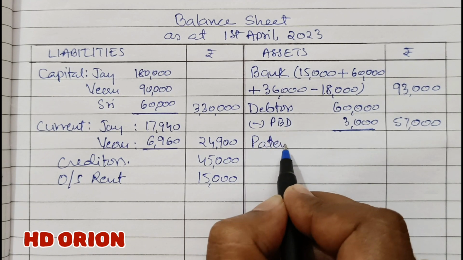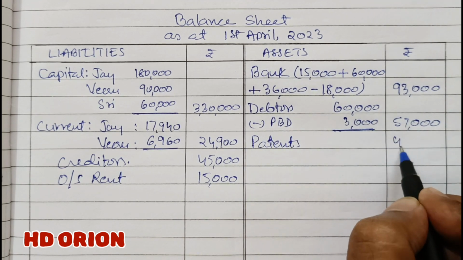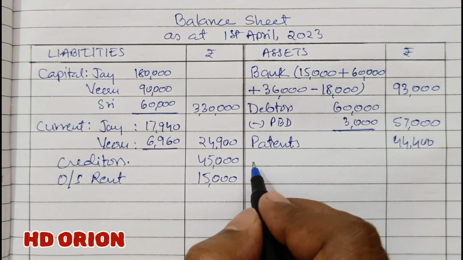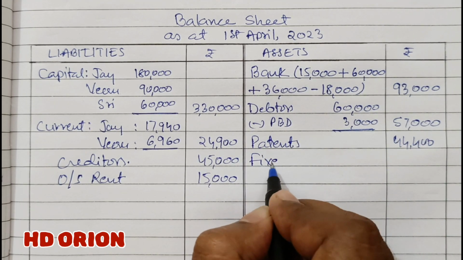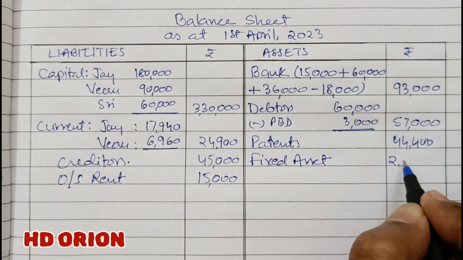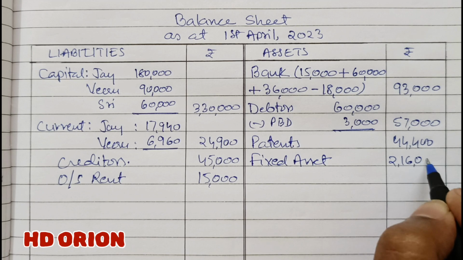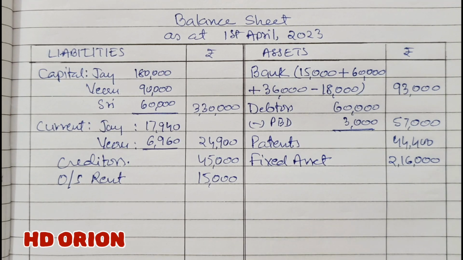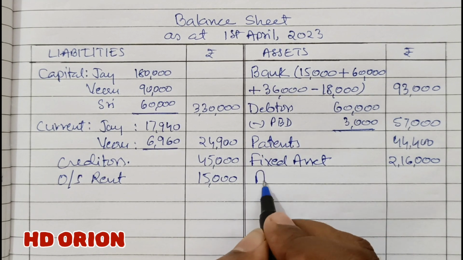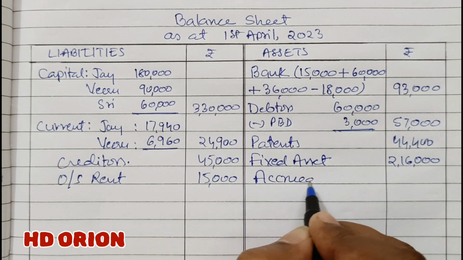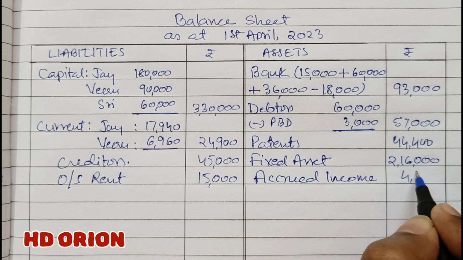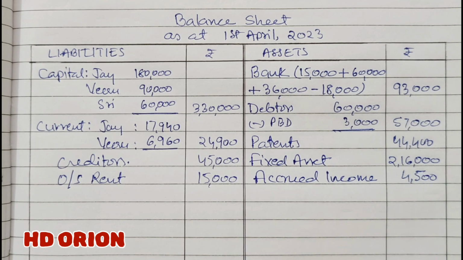Patents. Patents are unchanged in value, so 44,400. Then fixed assets, unchanged value, it is 2,16,000 rupees. Then our new asset, accrued income is to be added, so that is of rupees 4,500.